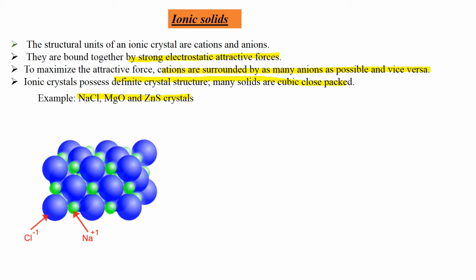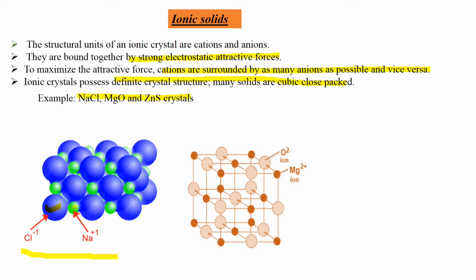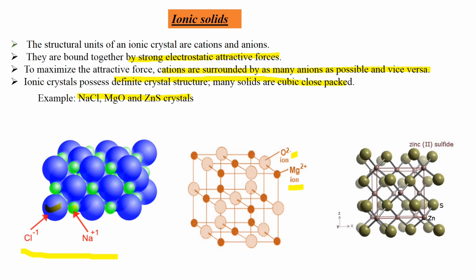There is an example of NaCl crystal, and in this structure, see, this is a Cl minus ion, and this is a Na plus ion. And this is a cubic structure of magnesium oxide, magnesium ions, oxygen ions, and this is the structure of zinc sulfide.